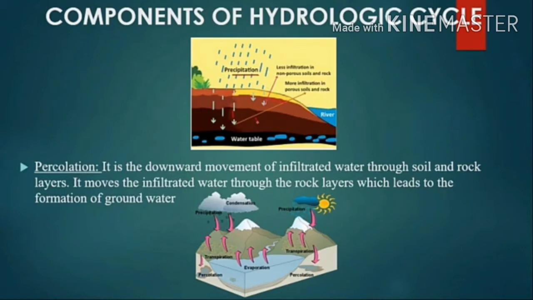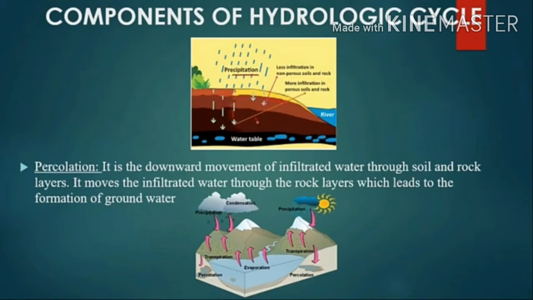Then percolation moves the infiltrated water through the soil profile and rock layers, which leads to the formation of groundwater or becomes a part of the subsurface runoff process. Thus, the percolation process represents the flow of water from the unsaturated zone to the saturated zone. Look at this picture. You come to know about this percolation process.